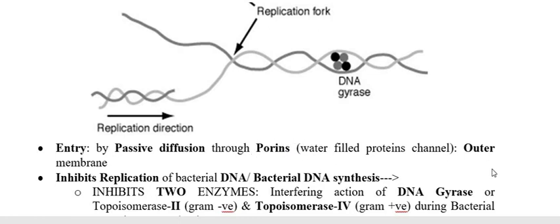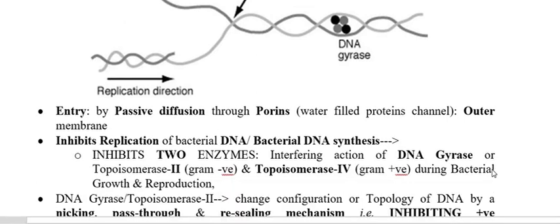Once the drug enters inside the cytoplasm, it has to act on the target. So how are they going to act on the target? The target of fluoroquinolones is two bacterial enzymes. What are these two bacterial enzymes? They are topoisomerase 2, that is called DNA gyrase, and the other enzyme is topoisomerase 4.